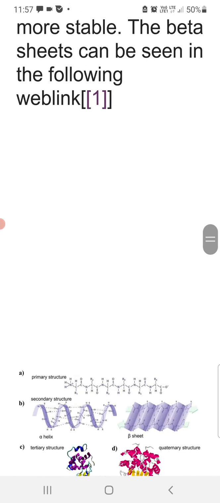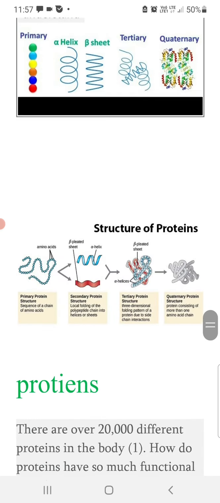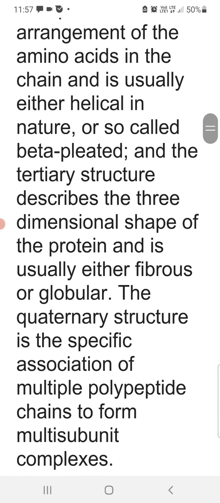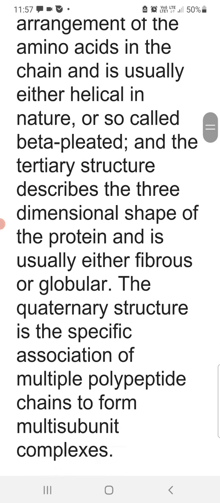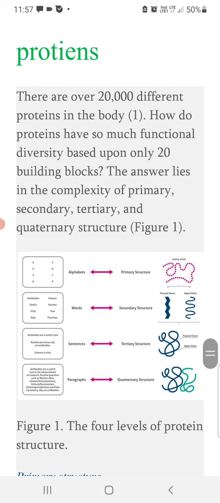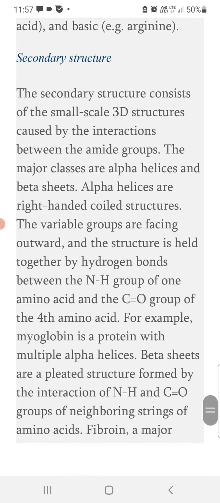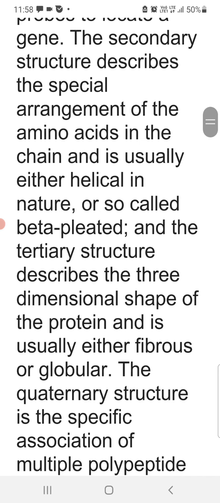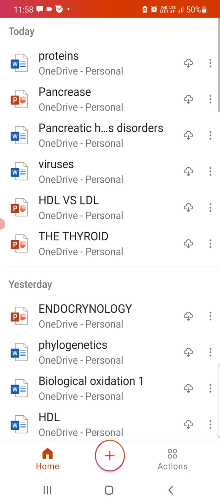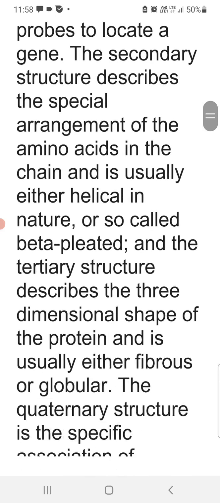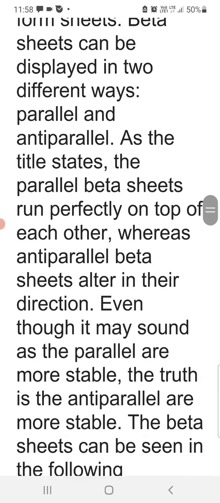And apart from that, the quaternary structure is the arrangement of several protein subunits in a complex structure which is the functional unit.